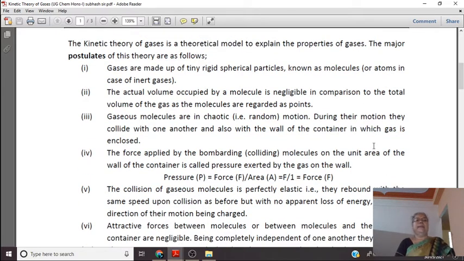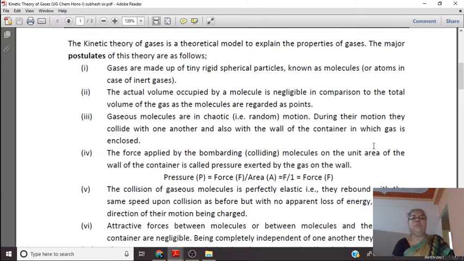The kinetic theory of gases. Here, the molecular kinetic theory is a theoretical model to explain the properties of gases. And all of you know the matter exists in three states: solids, liquids, and gases.